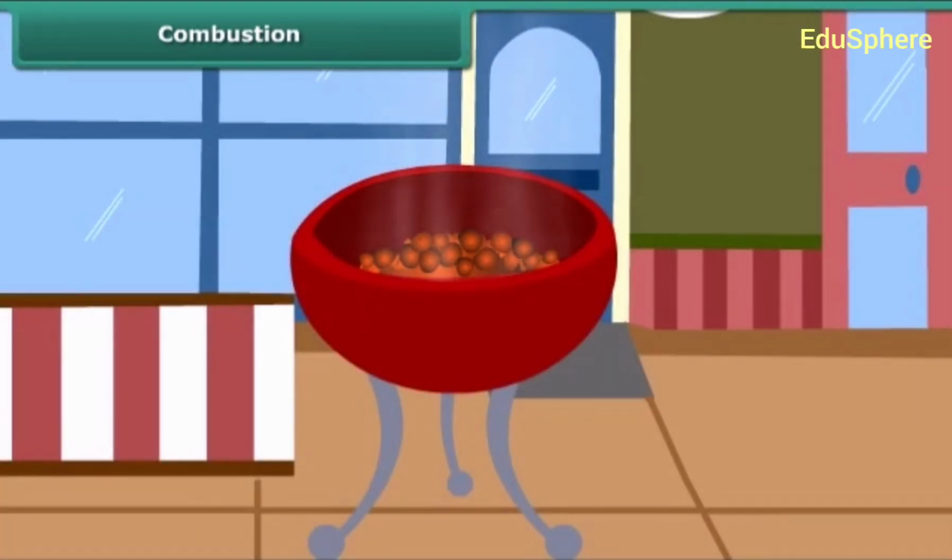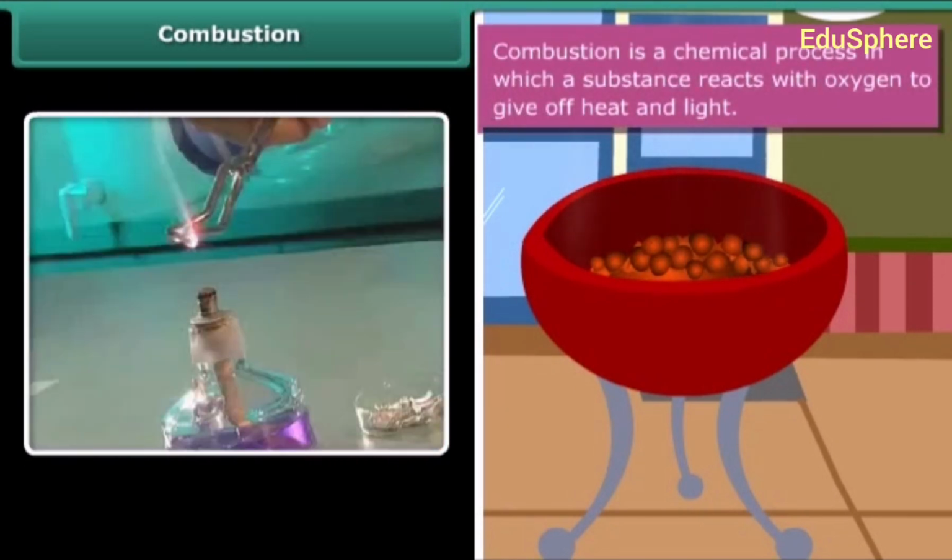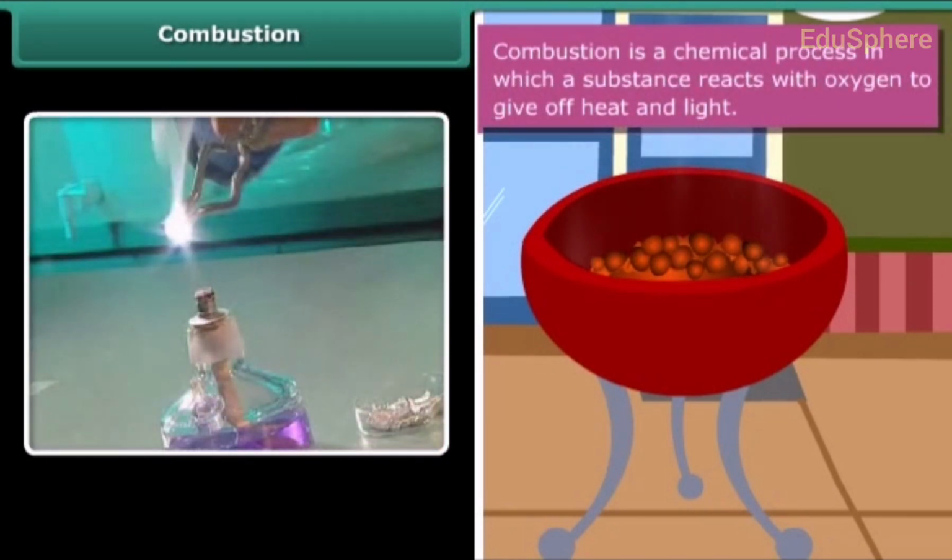This burns in air, producing carbon dioxide, heat and light. In both the examples, the substances are reacting with the oxygen of the air to produce heat and light. This process is called combustion.